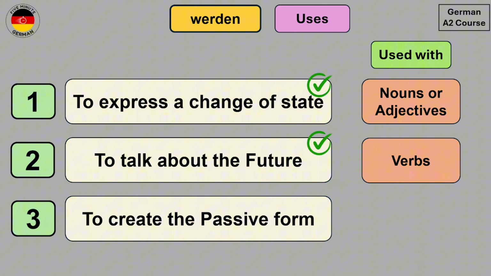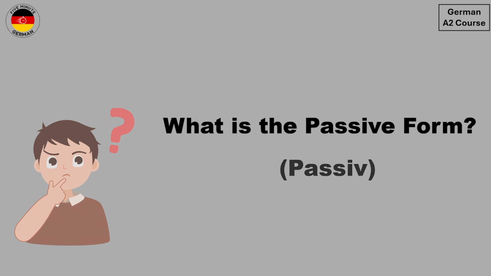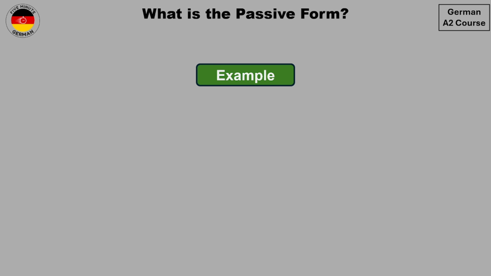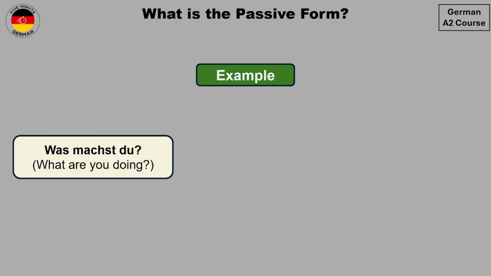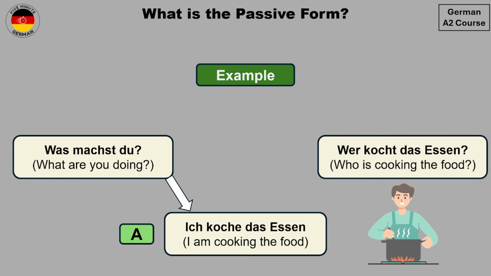Now let's see how we can create the passive form with werden. But before we create the passive form, let's first take a look at what is the passive form. And we will understand this with an example. So suppose that somebody asks you, "Was machst du?" What are you doing? And suppose that you are cooking food, then you can answer this by saying, "Ich koche das Essen." I am cooking the food. Now another question can be, "Wer kocht das Essen?" Who is cooking the food? And you can also use the same answer for this question as well, which is, "Ich koche das Essen."